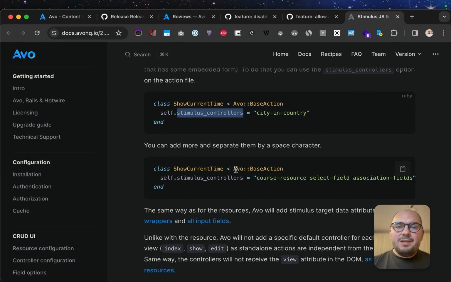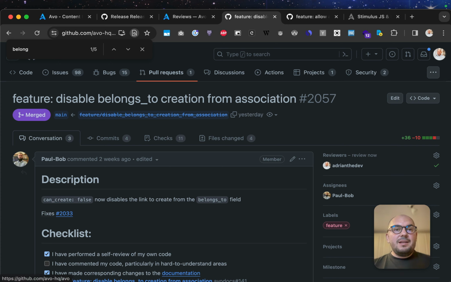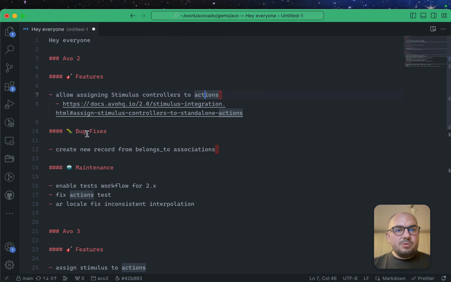So now you can assign custom stimulus controllers inside actions in a similar fashion to how you would do it in a resource. So we can assign multiple stimulus controllers, and you can attach different behaviors to those fields and other things inside that action. So it's really cool to have it.